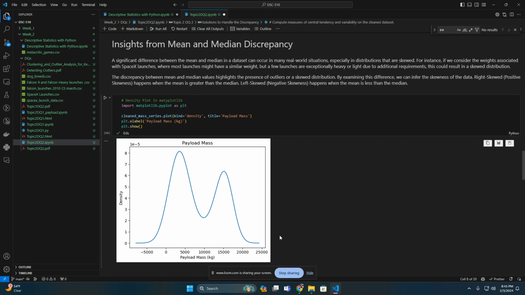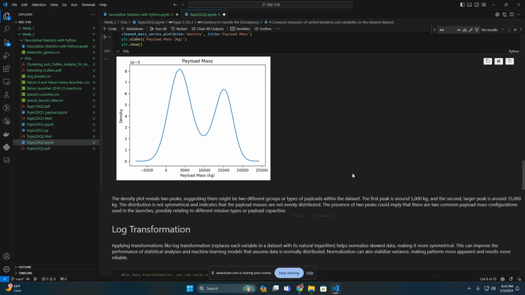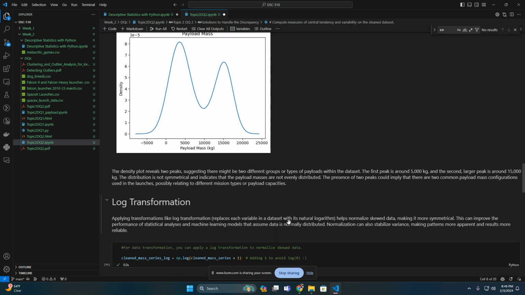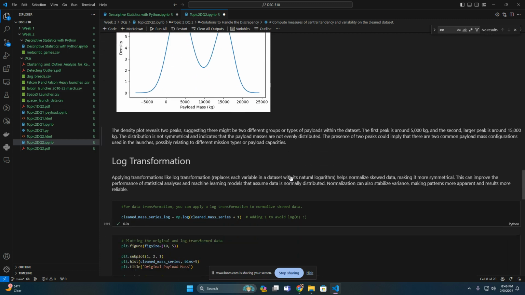However, they didn't give me that in the data. They didn't specify which one was which. They just gave me all of them with the payload masses. So if we want to find a median payload mass, we're going to have to do some more math. Very interesting. So the first peak here, like it says, is around 5,000, and the next one's 15,000. That's a pretty big difference.